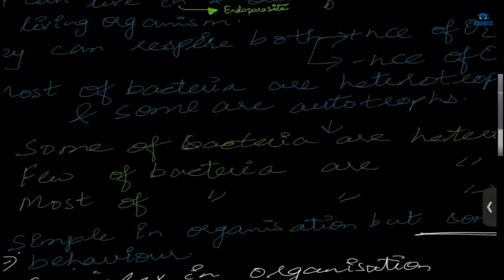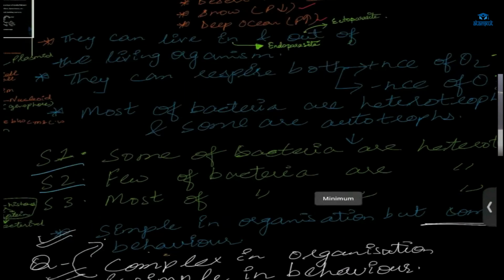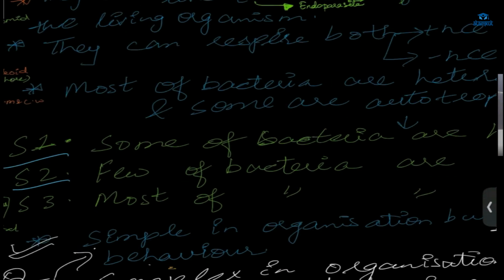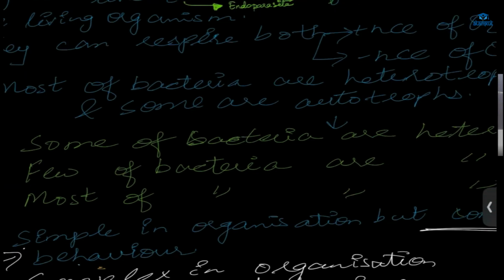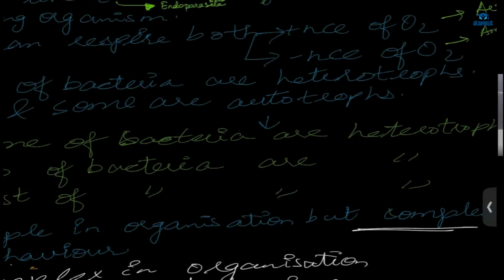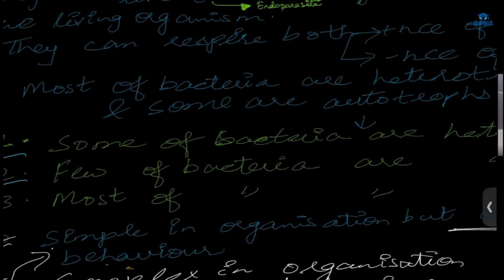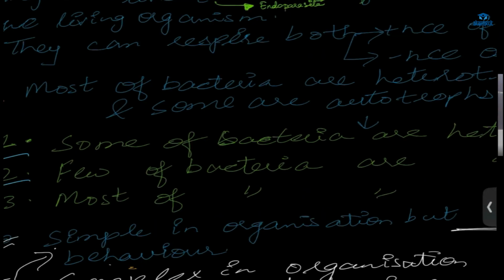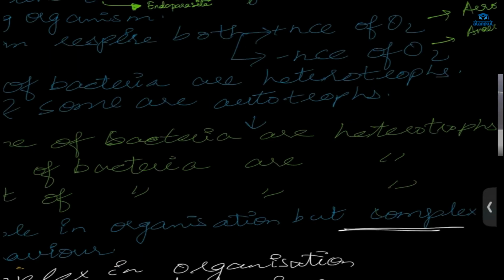Now, if the question is given like this, statement number 1, 2, and 3. In the first statement, it is given that some of the bacteria are heterotroph. In the second statement, we have few of the bacteria are heterotroph. And the third statement is given, most of the bacteria are heterotroph.